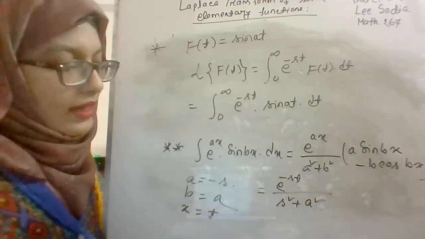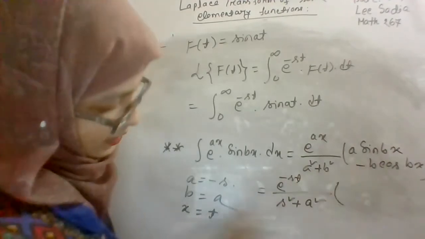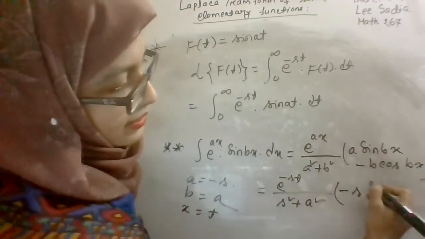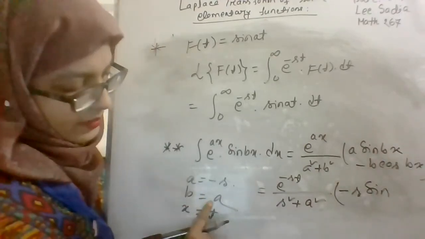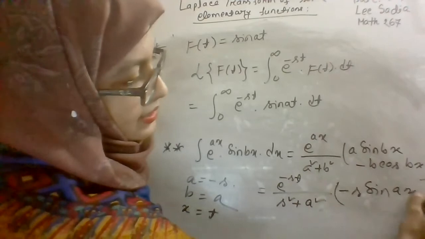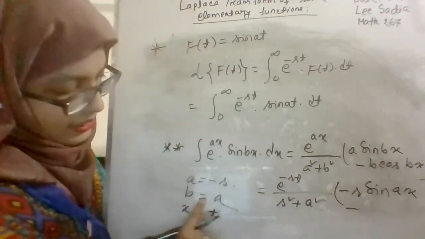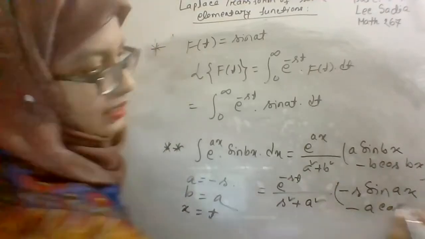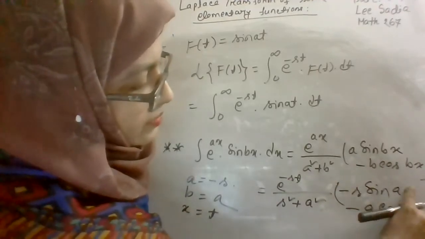And from here a is equal to minus s, sine bx, b will be replaced by a, sine ax, minus b, b is equal to a, cos bx, where x will be replaced by t, right?